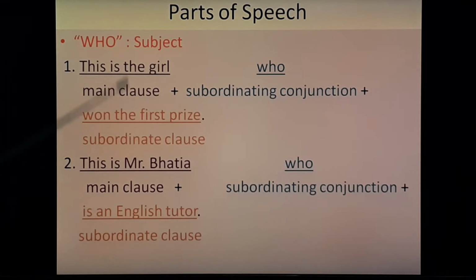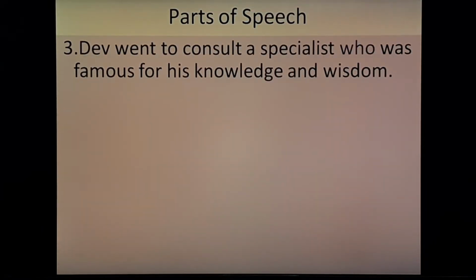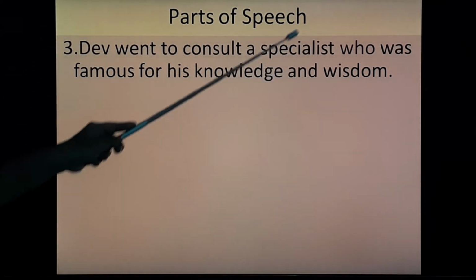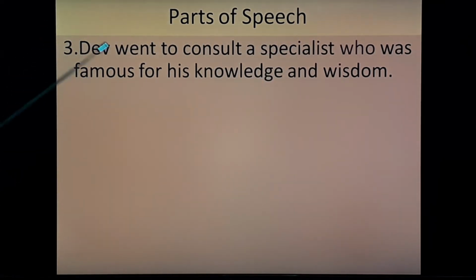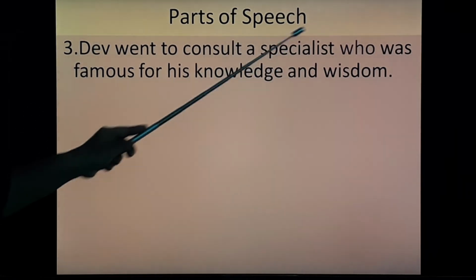This is Mr. Bhatia, who is an English tutor. You want to add something to this. So this is Mr. Bhatia, who is an English tutor: main clause, subordinating conjunction and subordinate clause. Next example. They went to consult a specialist who was famous for his knowledge and wisdom.